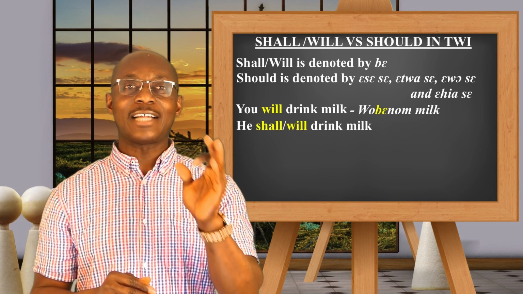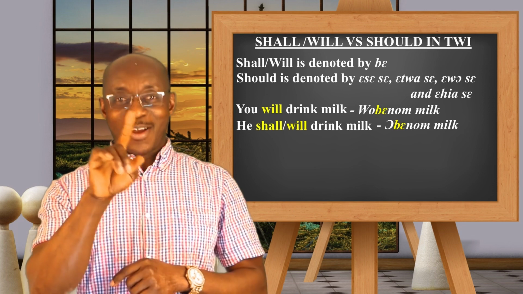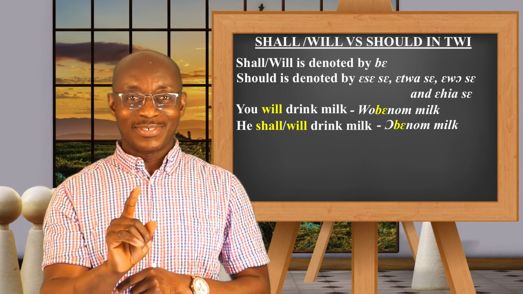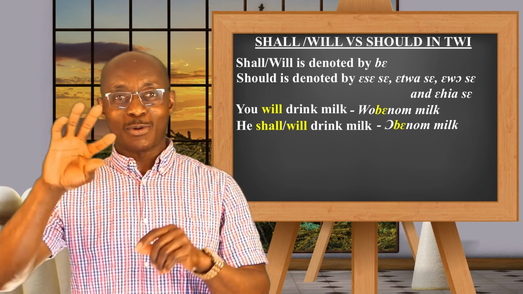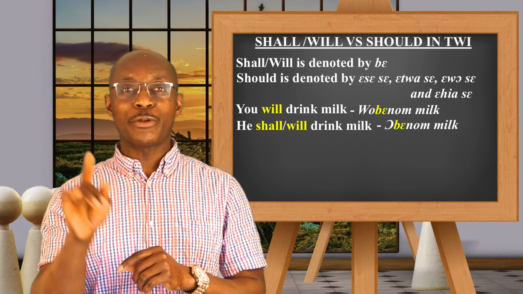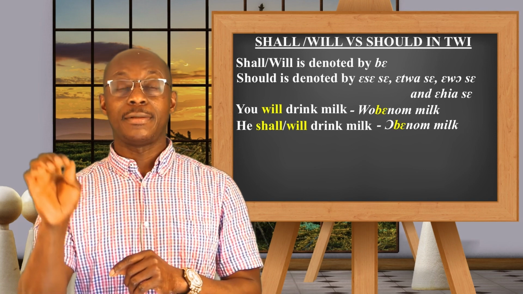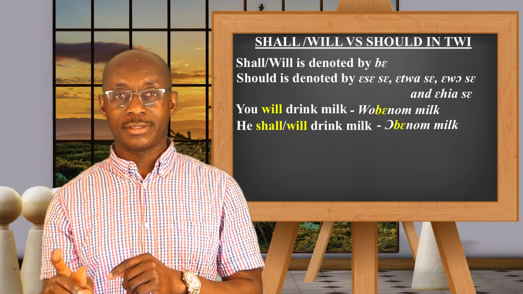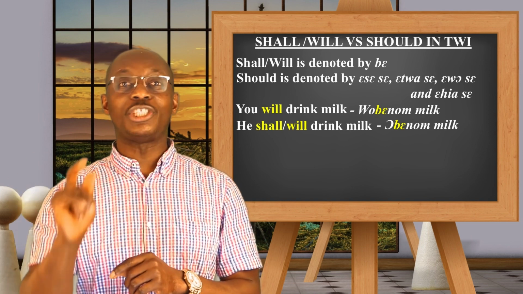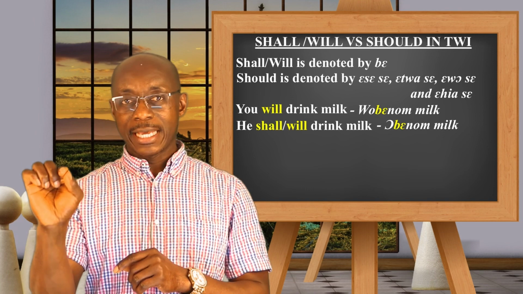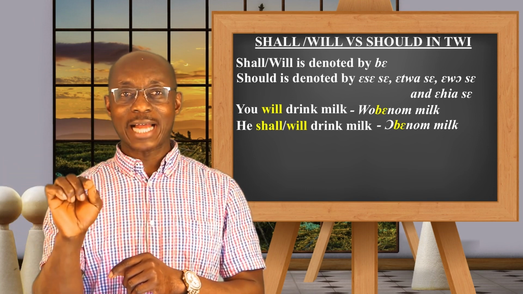What about he shall drink milk? Then we will say obenom milk. The o is for what? Ono. So it is Ono benom milk, but we contract it and we say obenom. He or she will drink milk. Obenom milk. And that is what? He will drink milk or she will drink milk. The be is denoting what? Will or shall. So take note of that.